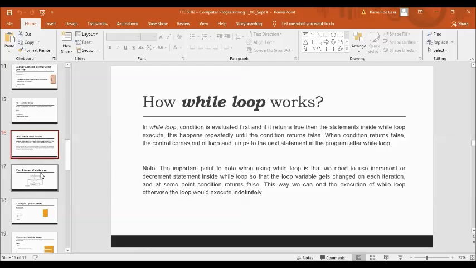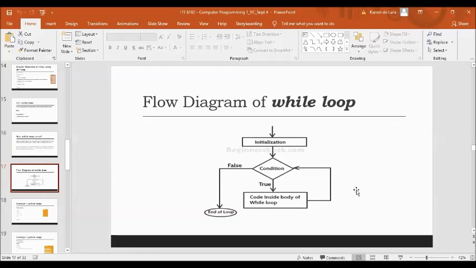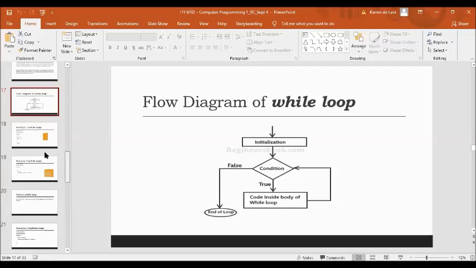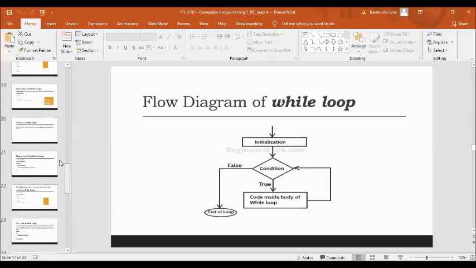Next, we have here the flow diagram of the while loop. A while loop evaluates the condition, and if the condition evaluates to true, the code inside the while loop is executed. Then the condition is evaluated again. This process continues until the condition is false. When the condition evaluates to false, the loop terminates. So we have here an example of the application of the while loop.